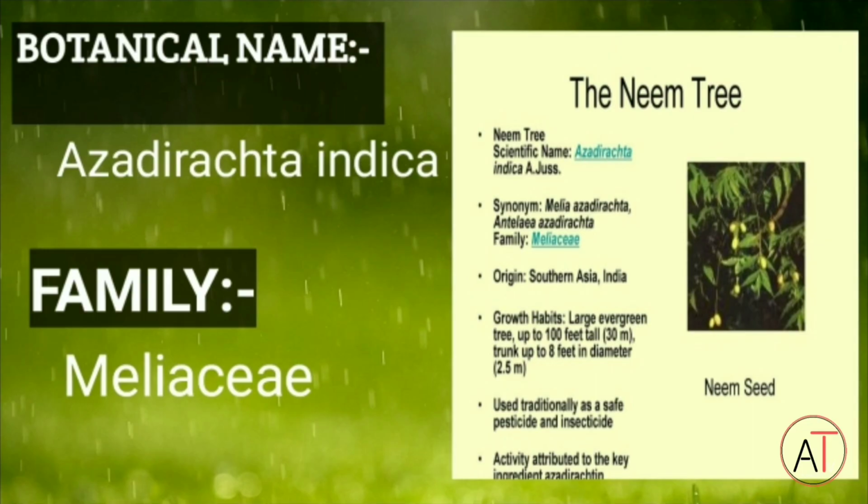Let's start the video. Its botanical name is Azadirachta indica. The word Azadirachta comes from a Persian name, and indica means it is a native of India. It belongs to the Meliaceae family. It is used traditionally as a safe pesticide and insecticide.